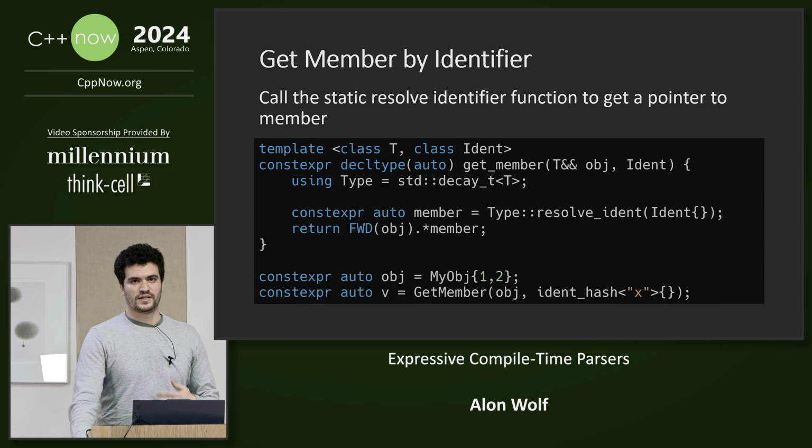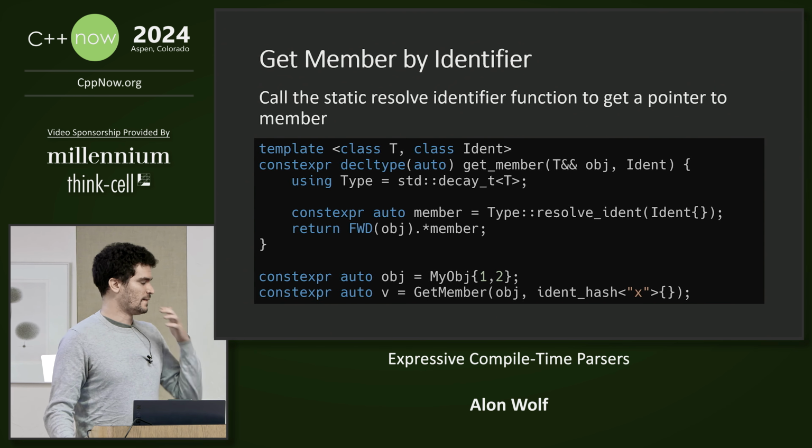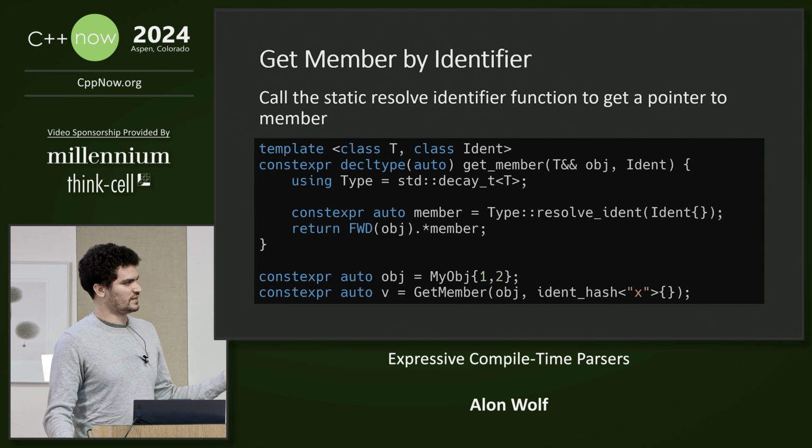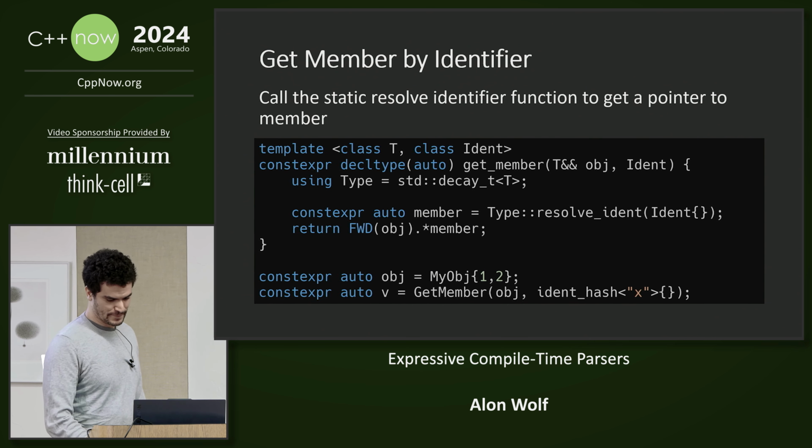And then we can have a function to get a member by an identifier. So first we take the type and we call the static resolve identifier with the identifier to get a pointer to the data member. And then we can use the pointer to data member with the object to get the actual data member.